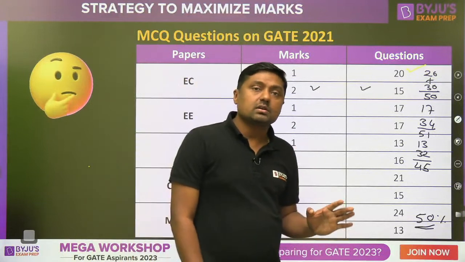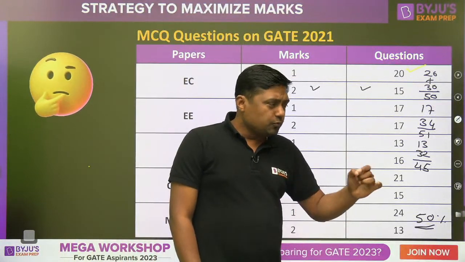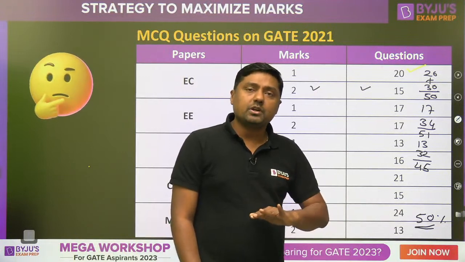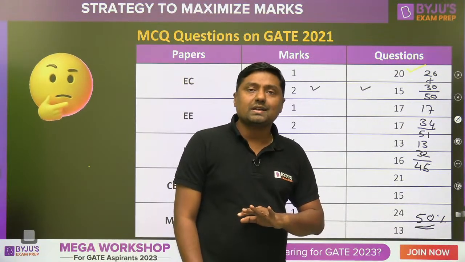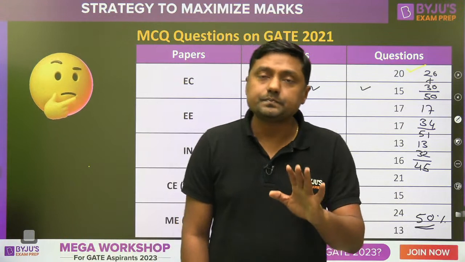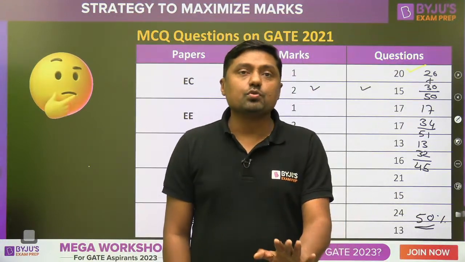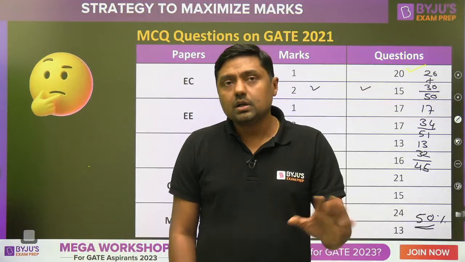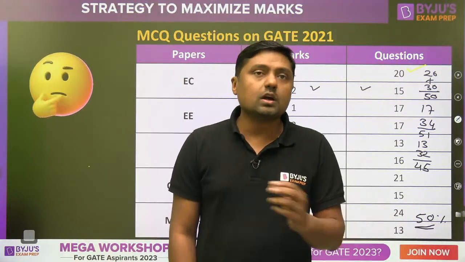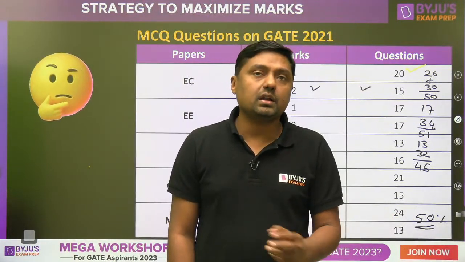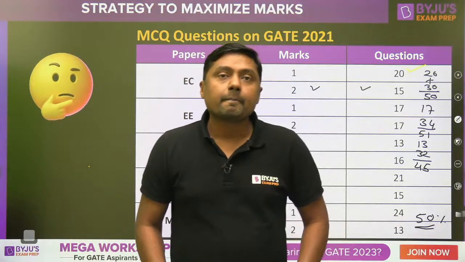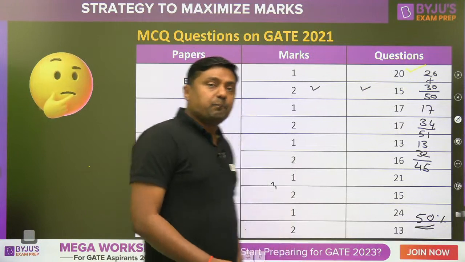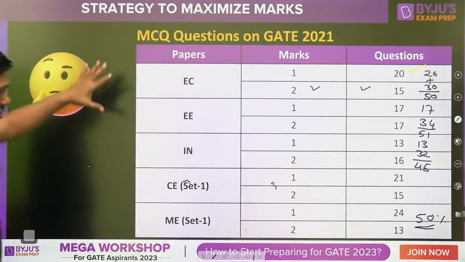Almost Sai Deepa, that is the pattern up to last year, right? In some branch 1 or 2 or 3 MSQ, but almost 50% numerical answer type, or almost 50% MCQs. Okay, Sai Deepa, that is almost the pattern of all the subjects, whether it is computer science, mechanical, electrical, electronics, and so on. Okay, so this is the importance, so please watch this table.